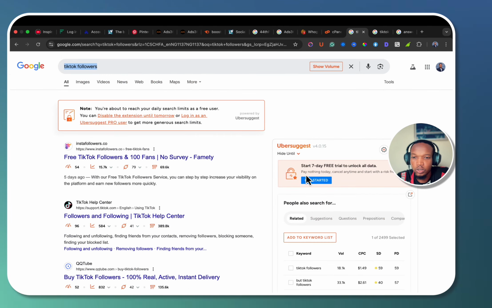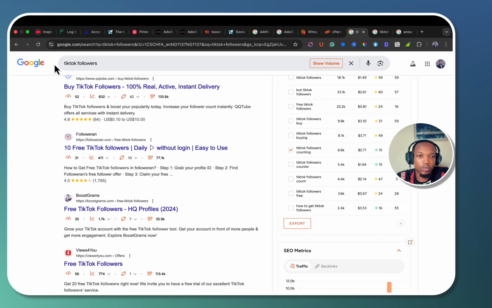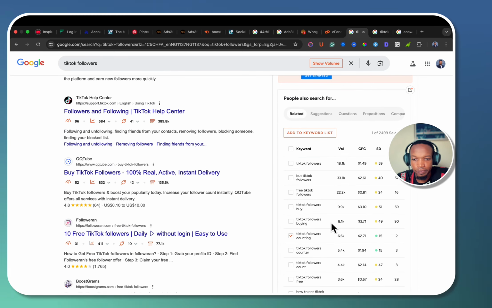So first things first, I use this tool, Ubersuggest. That's my go-to tool, right? So what I do is I just type TikTok followers. That's the broad term, the head term, right? So basically, this extension here is going to give me keyword suggestions, right?